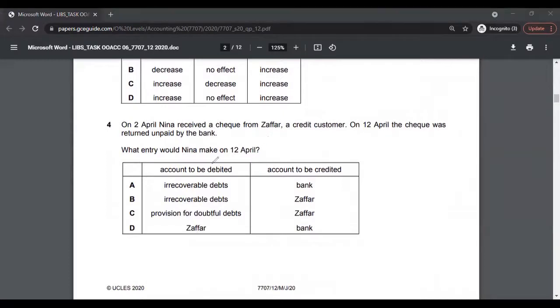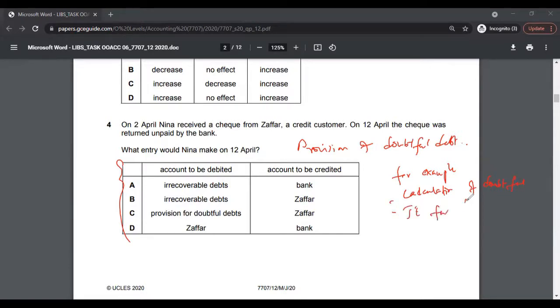Multiple choice 4. If you look at the options here, this is actually the provision for doubtful debts topic. If you know things about provision for doubtful debts, for example, calculation of doubtful debts, journal entry for doubtful debts, calculation for bad debts, journal entry for bad debts, these could be the questions that could be asked.